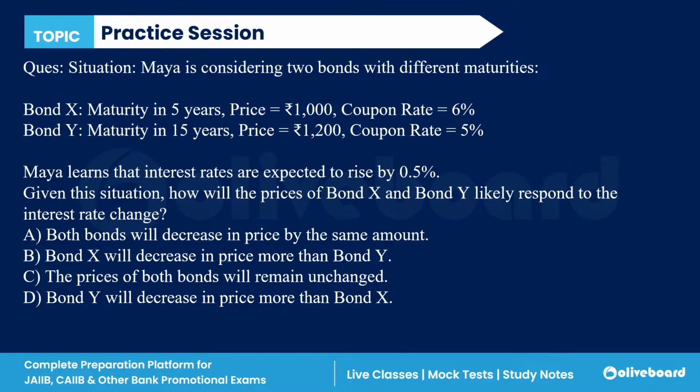Okay, next question. Now you all have to answer this question. Maya is considering two bonds with different maturity. Bond X: maturity in 5 years, price is 1000, coupon rate is 6%. Bond Y: maturity in 15 years, price is 1200 and coupon rate is 5%. Maya learned that the interest rates are expected to rise by 0.5%. Given this situation, how will the prices of bond X and Y likely respond to the interest rate change?